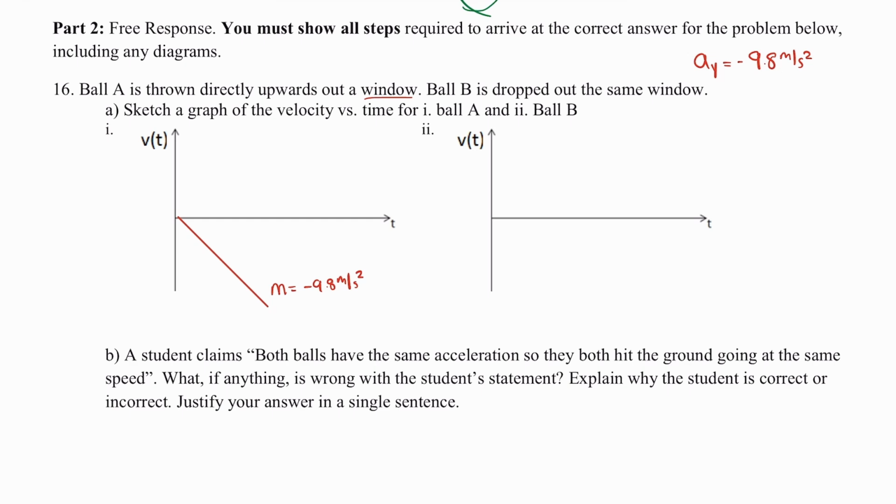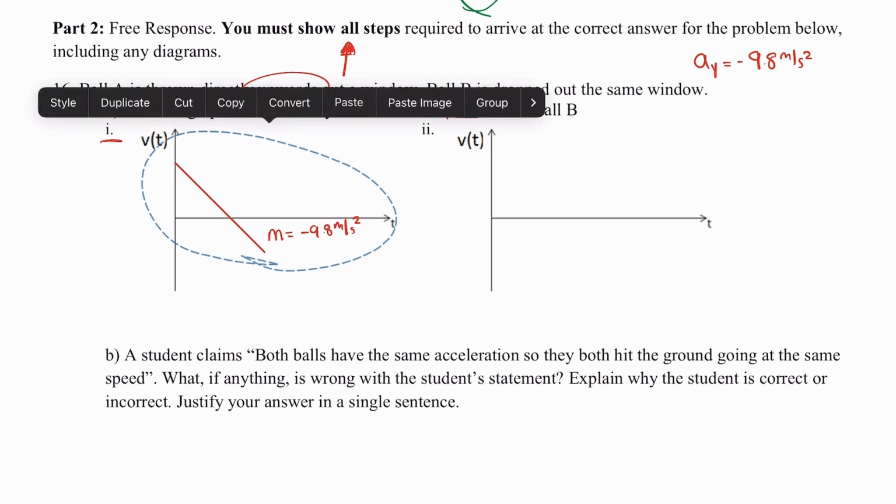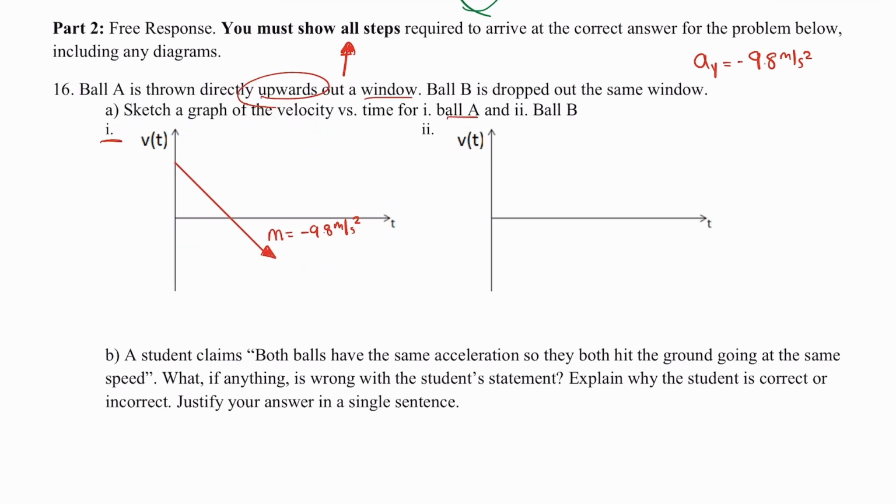Now, in graph I, I'm looking for ball A, and ball A is thrown directly upwards. If it's thrown upwards, I'm giving it an initial positive velocity. All that we would have to do to adjust for this is to shift this graph upward at some positive value. I just need to make sure that the starting point, or the y-intercept, on the graph has an initial positive value, but the slope will remain the same because that object is in free fall. Part II wants me to draw the graph of ball B. Now ball B is dropped, so starting from 0, I just have a slope of negative 9.8, and that would be it.